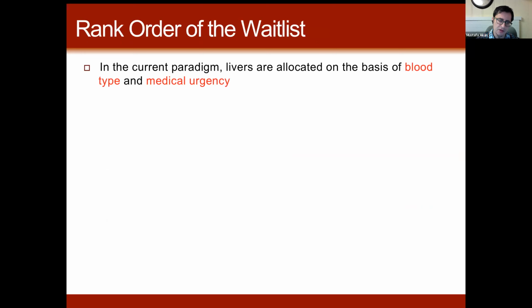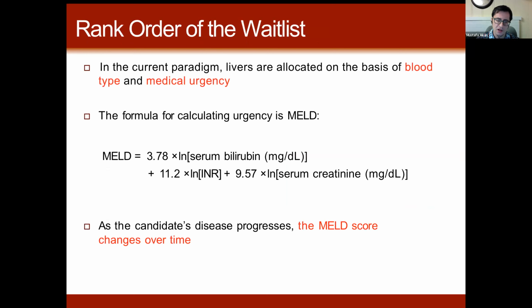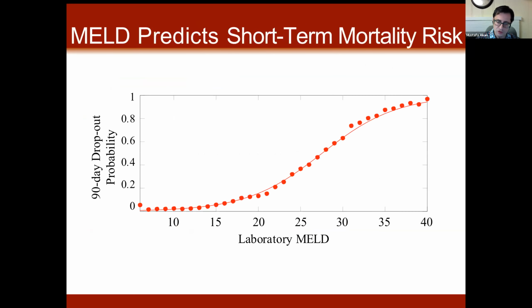In the current paradigm, the rank order of the waitlist is determined only by blood type and medical urgency. Medical urgency is calculated using a formula called the MELD formula. The MELD formula depends on three lab values, which are altered if there is a liver disease in the patient. As the candidate's disease progresses, the MELD score changes over time. For those patients where these lab values are altered, the MELD score is a fairly good predictor of 3-month mortality.